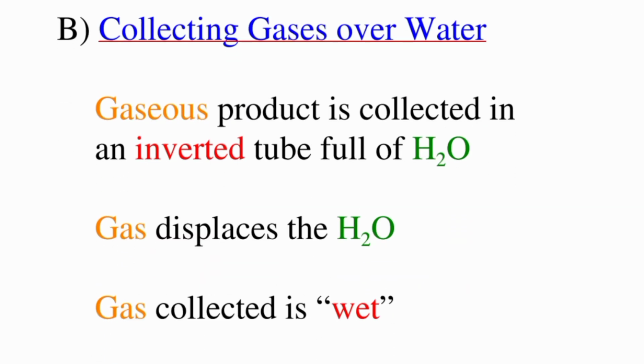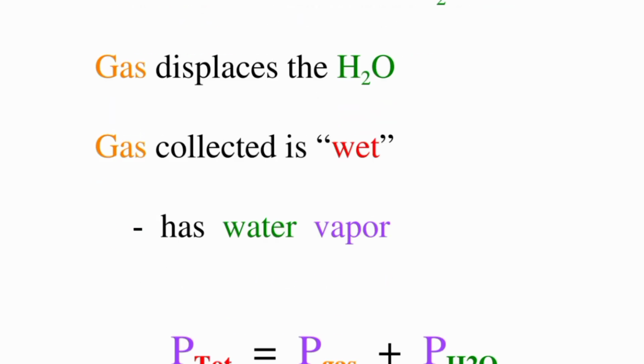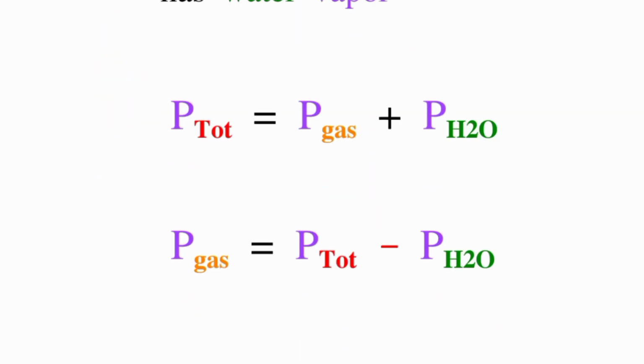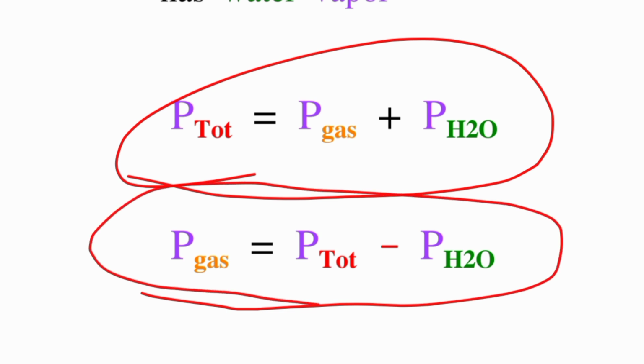Collecting gases over water. The gaseous product is collected in an inverted tube of water. The total pressure is the pressure of the gas plus the pressure of H2O. So you can find the pressure of the gas by subtracting the pressure of water from the total pressure.